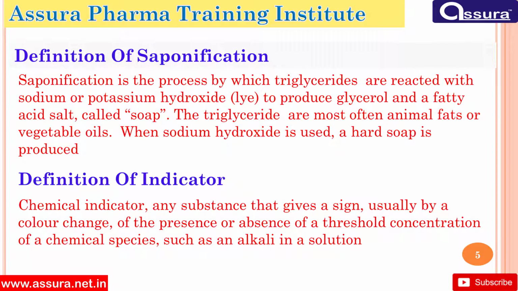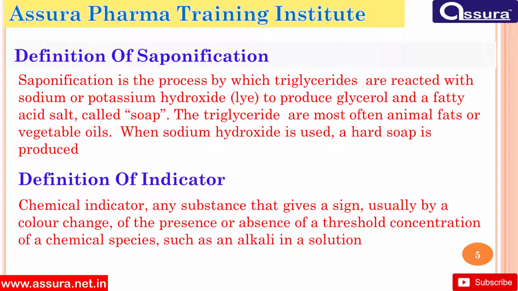Definition of saponification: saponification is the process by which triglycerides are reacted with sodium or potassium hydroxide to produce glycerol and a fatty acid salt called soap. The triglycerides are most often animal fats or vegetable oils. When sodium hydroxide is used, a hard soap is produced.